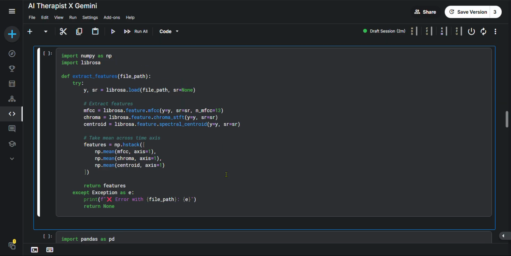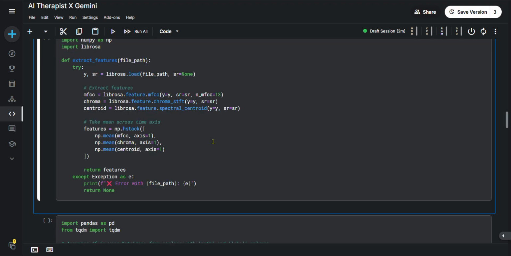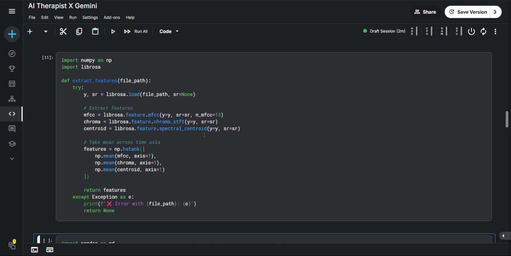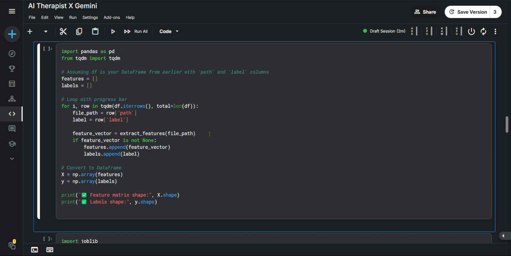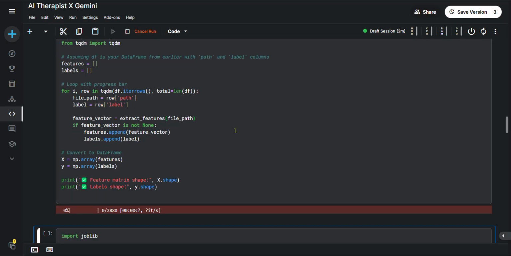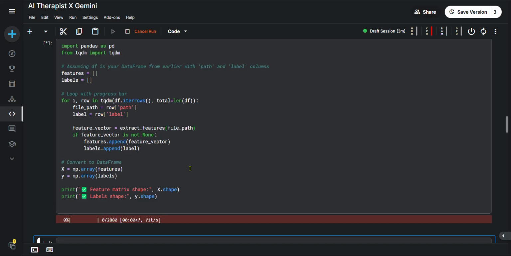So we have NumPy and the Librosa library to extract features from the audio. Then MFCC, Chroma, Centroid are the functions in Librosa. Then we can go ahead and do that, then go for the features and labels. This one takes a lot of time to build.